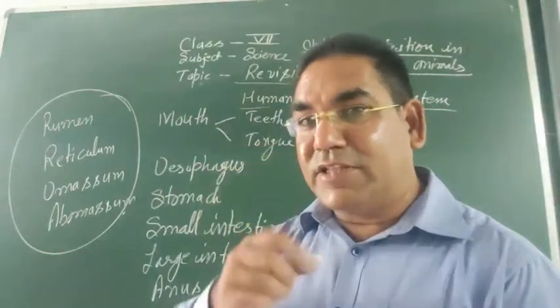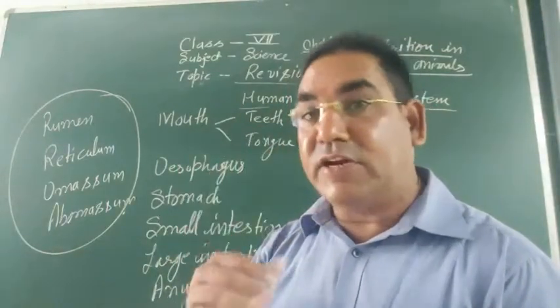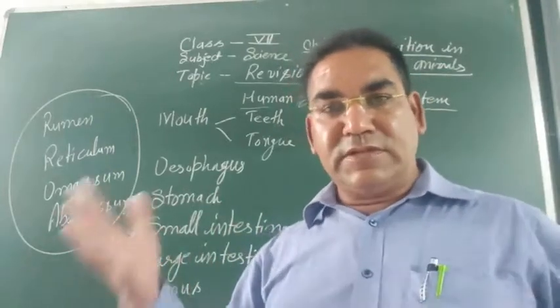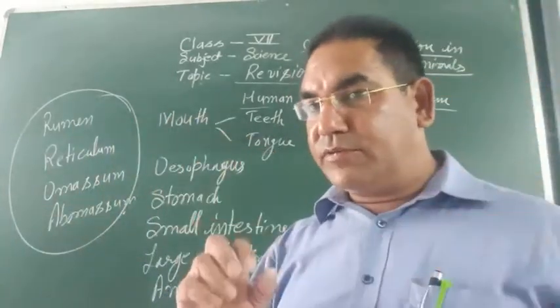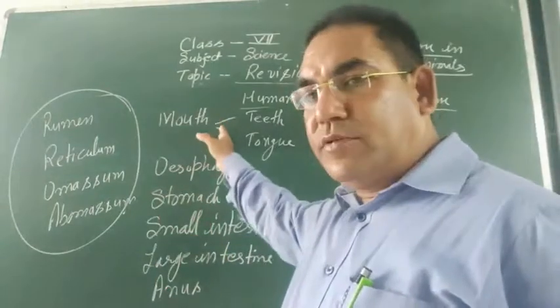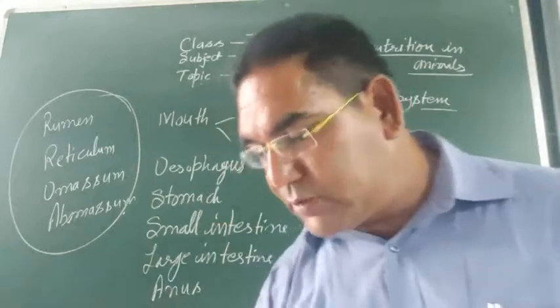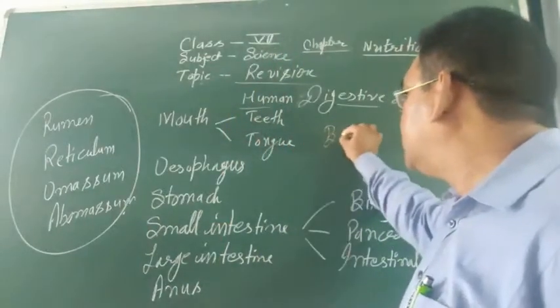In the buccal cavity there are 3 glands present, which are known as salivary glands. Salivary glands secrete saliva. Saliva digests the food. Now the food mixed with saliva is known as bolus.